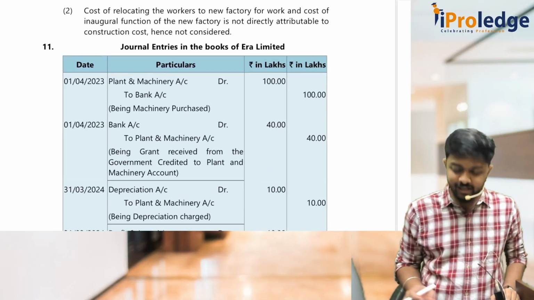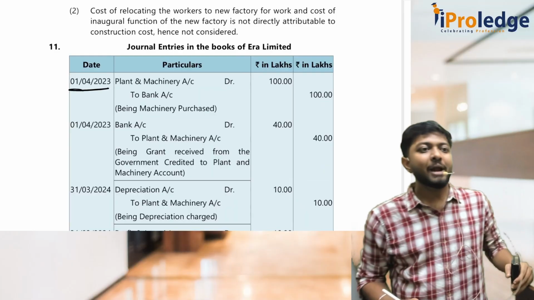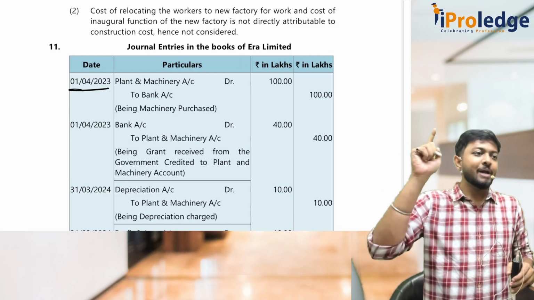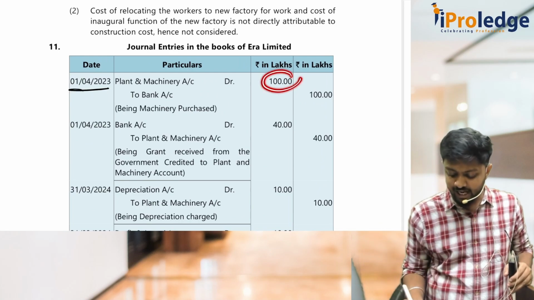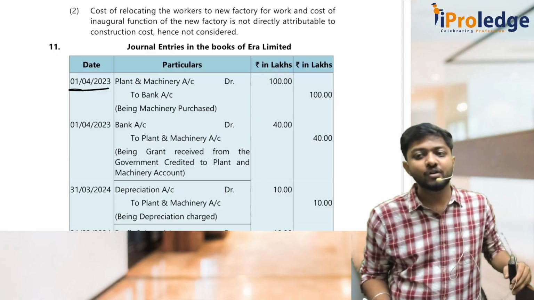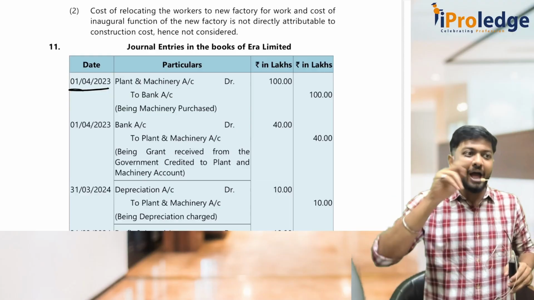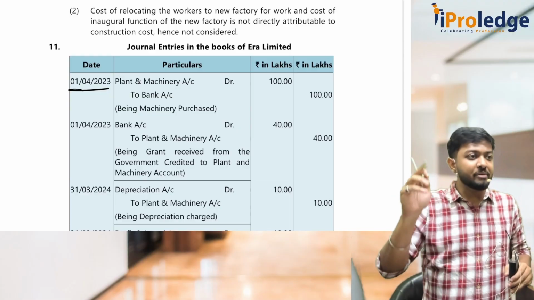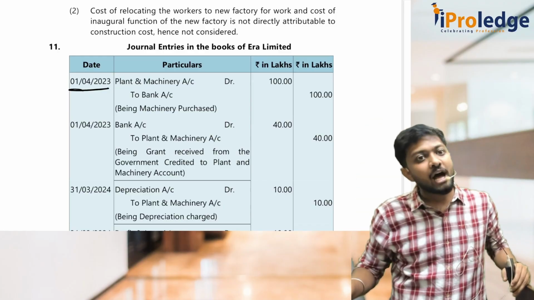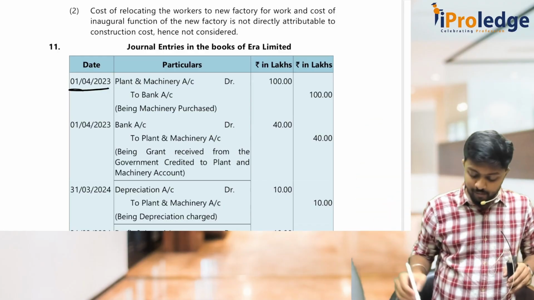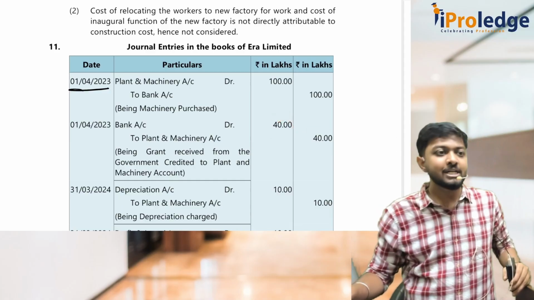So first, what has happened? On 1st April 2023, I have purchased the plant and machinery. Entry should be plant and machinery, asset increasing, debit; bank, asset decreasing, credit; 100 lakhs, 100 lakhs. Then what did we do? We received the grant, which we are reducing from plant and machinery only. So bank is an asset increasing, debit, 40 lakhs to plant and machinery. We are reducing plant and machinery, no? So asset decreasing, credit. Bank account debit to plant and machinery, 40, 40. Now the plant and machinery value became 60.